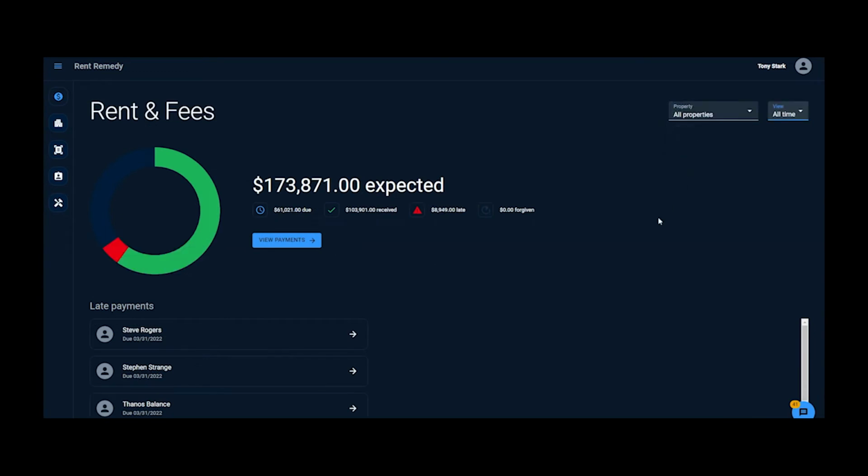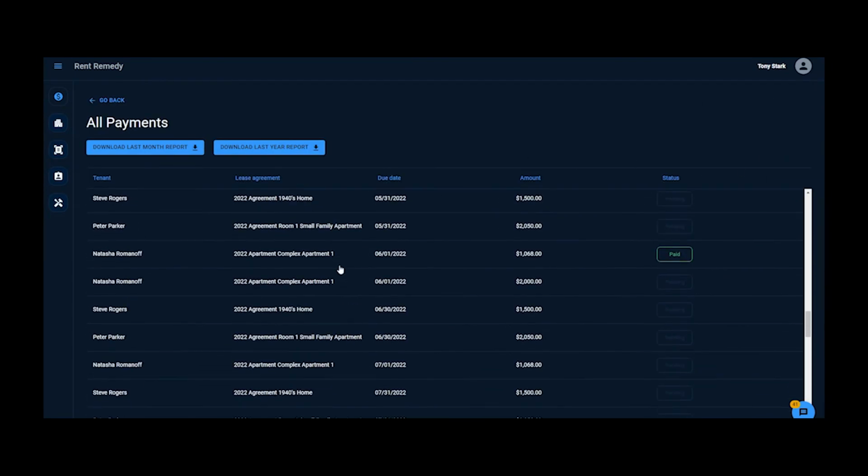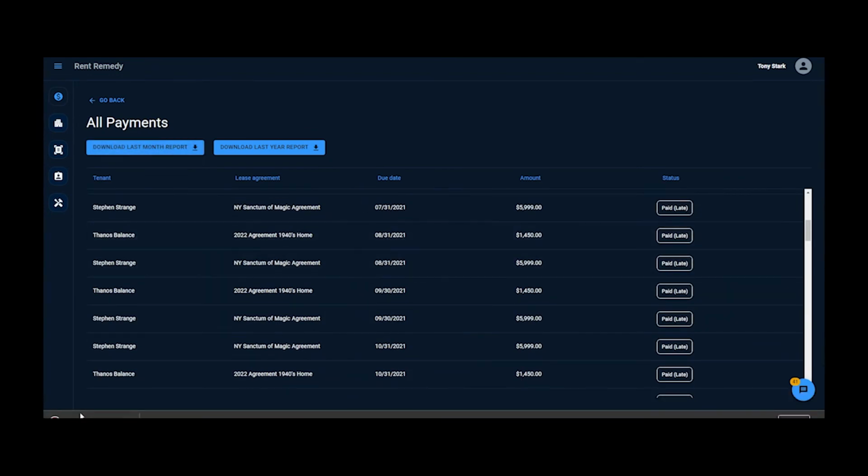At any time, Tony can review his aggregated payments. Here, he can see how many of his payments are submitted, expected, late, or forgiven. If he wants a more granular view, he can view an entire list of payments.